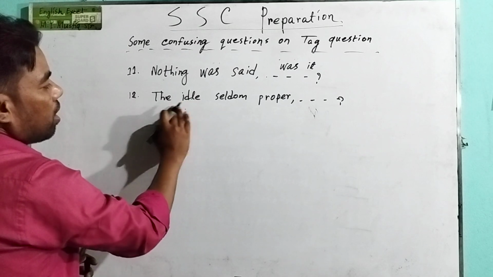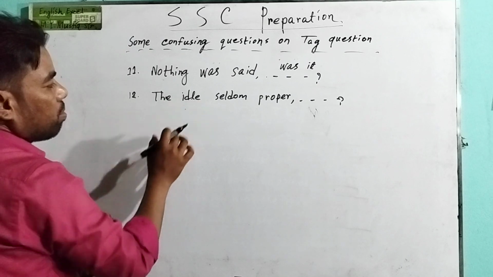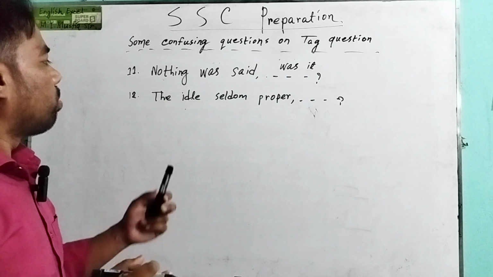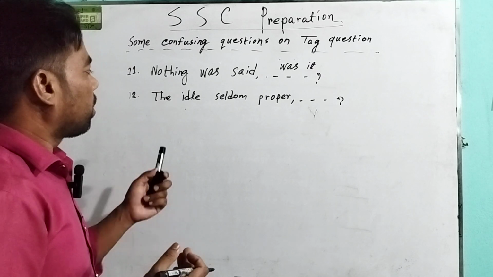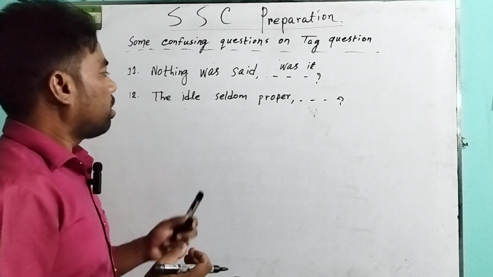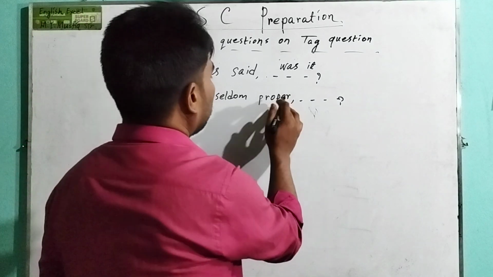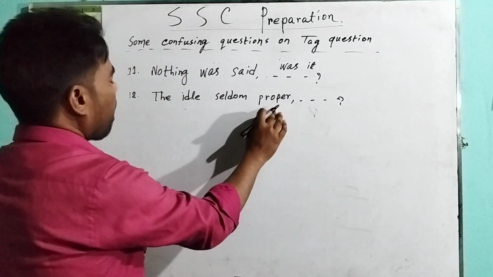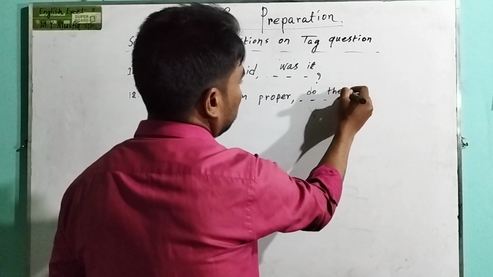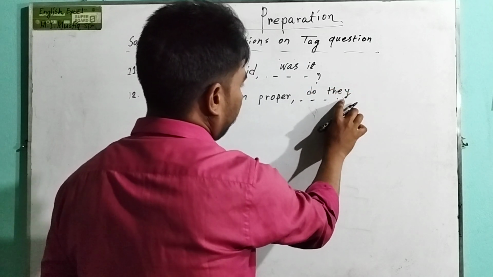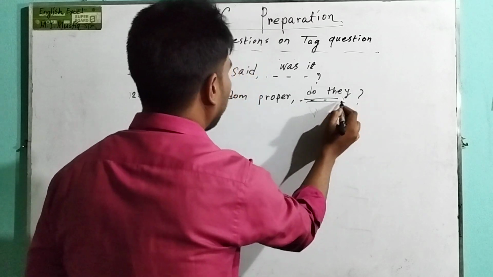If the sentence begins with "the" plus adjective, then it will be a plural subject. So instead of "the idle" we have to take "they." "Prosper" is simple present, so the answer will be "do they?"